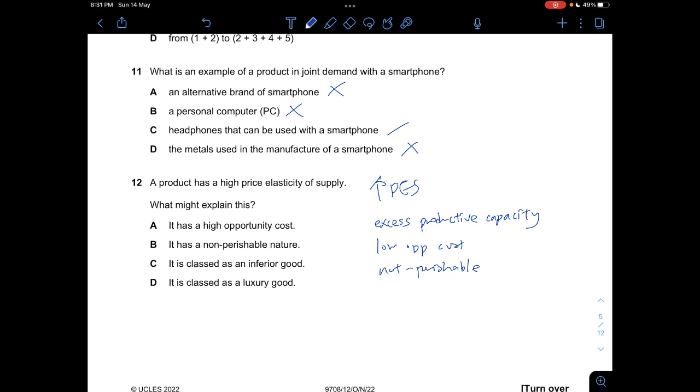Alright. So A says it has high opportunity cost. This is wrong. B says it has a non-perishable nature. Yes, correct. And C says it is classified as an inferior good. Nope. And D is also not correct. C and D would be under income elasticity of demand, but it's not listed here, so it says B.